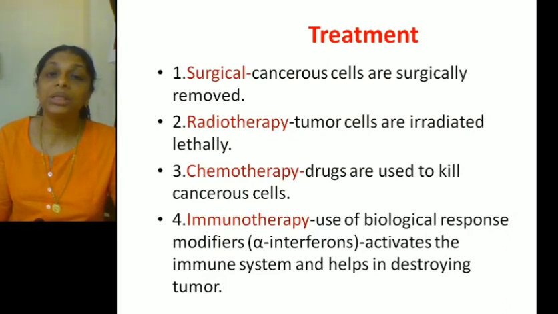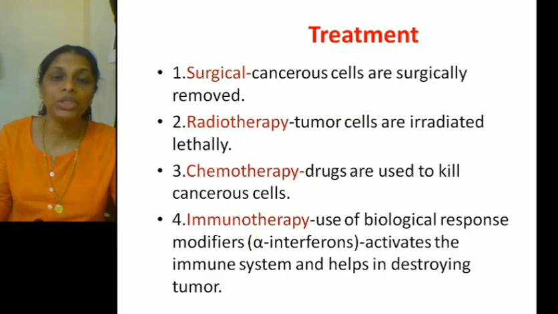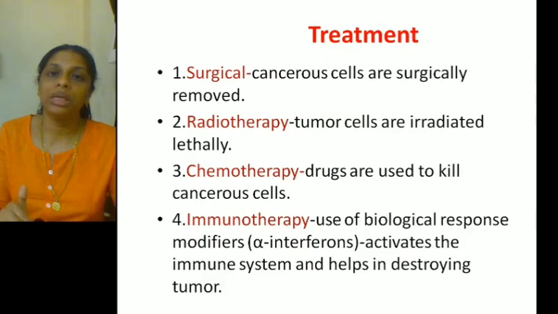By giving certain chemicals like alpha interferons. Alpha interferons are considered as biological response modifiers. These chemicals will activate the immune system of the patient. When the immune system of the patient is activated, antibodies will be produced. And as a result, the antibodies produced by the immune system can destroy the cancer cells. So this type of treatment is called immunotherapy.